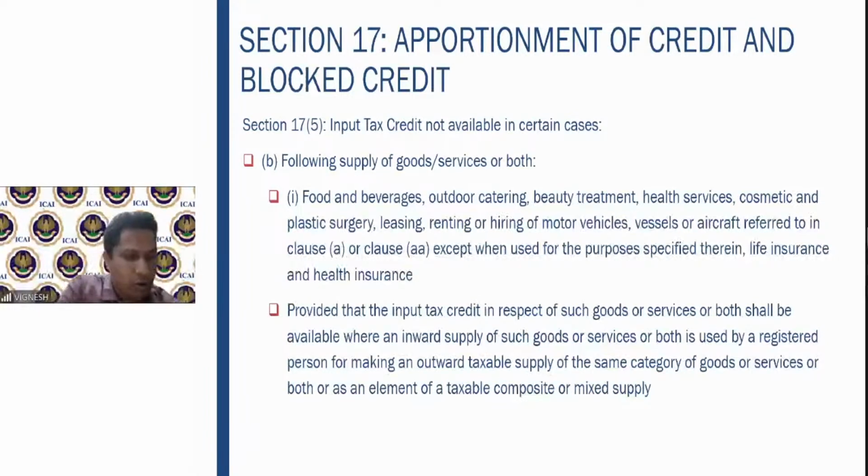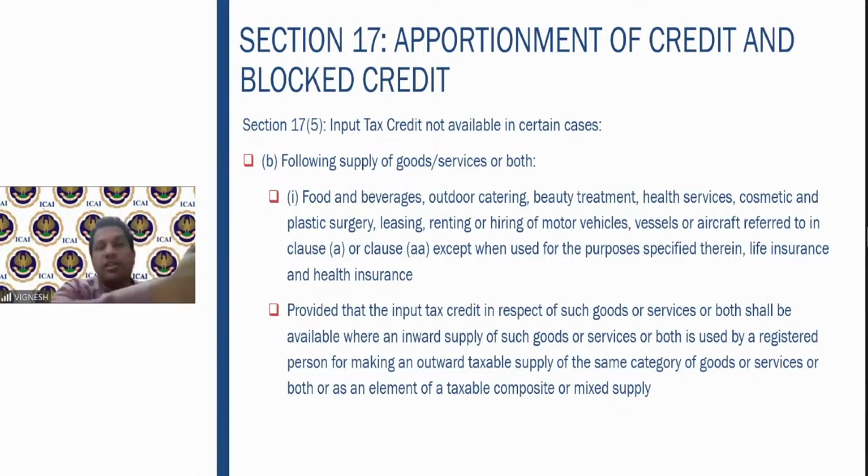Now, food and beverages is there. Now you are into catering services. You are organizing a catering for a function where multiple food items are there. Particular food items you don't make, so therefore you procure. Let us say you procure some sweets from a renowned sweets vendor, and you are using it as a part of your outdoor catering services.